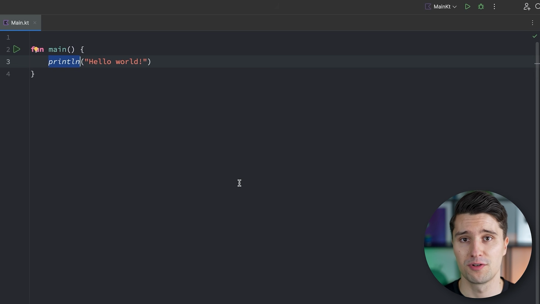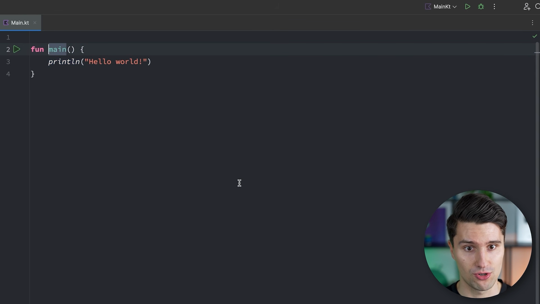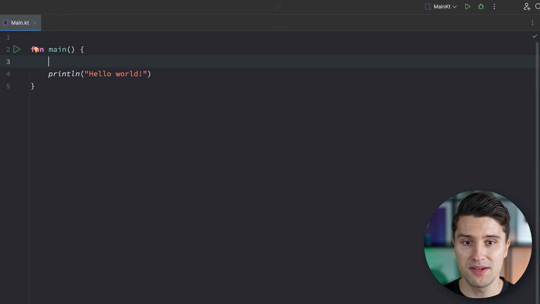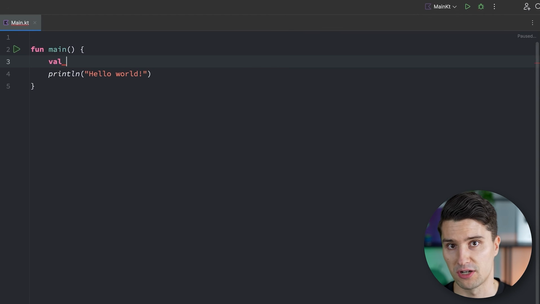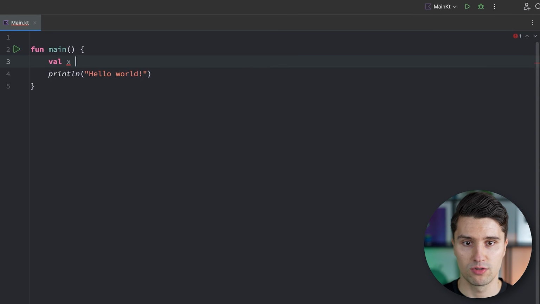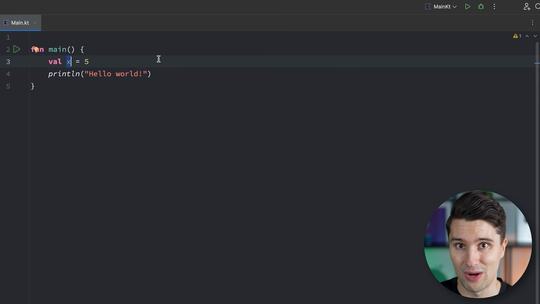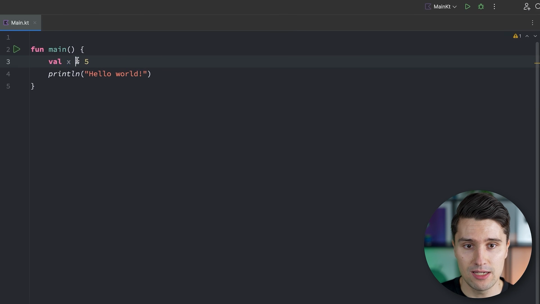You maybe know variables from math back then in school, where you had some kind of X and Y variables that in the end just hold a number. And that's exactly what we can also do in our code. So we can define numbers by saying val, I think that stands for value, and we could define a number X, for example, 5. So we say it's val, we call that value X, that variable X, and we set it equal to 5.